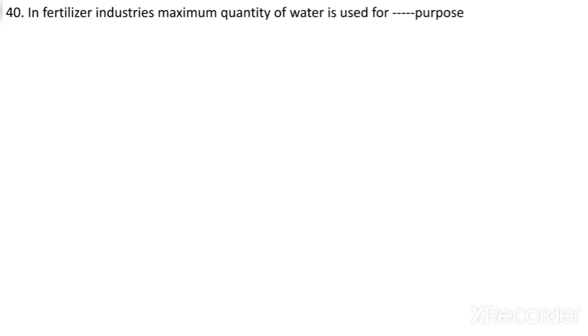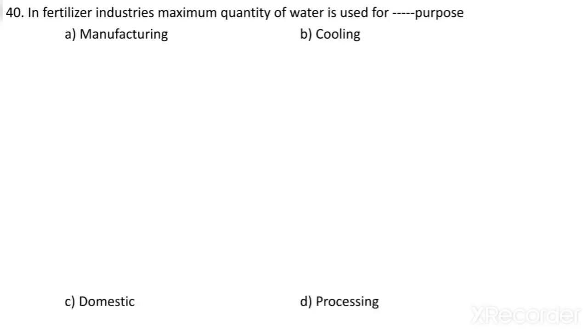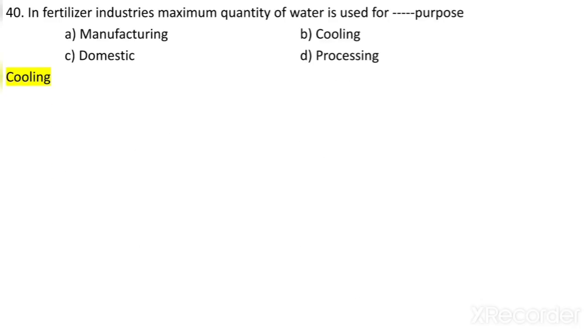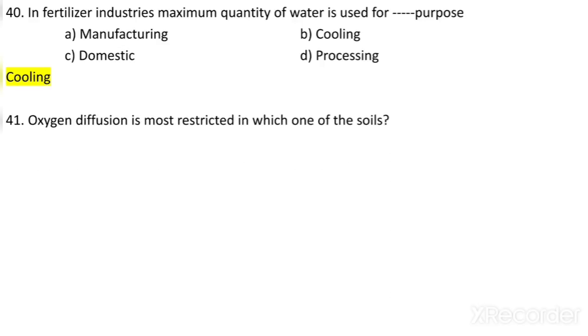In fertilizer industries, maximum quantity of water is used for which purpose? Manufacturing, cooling, domestic, processing. So it is used in cooling because big fermenters are used in the fertilizer industry. So for cooling, more water is required.